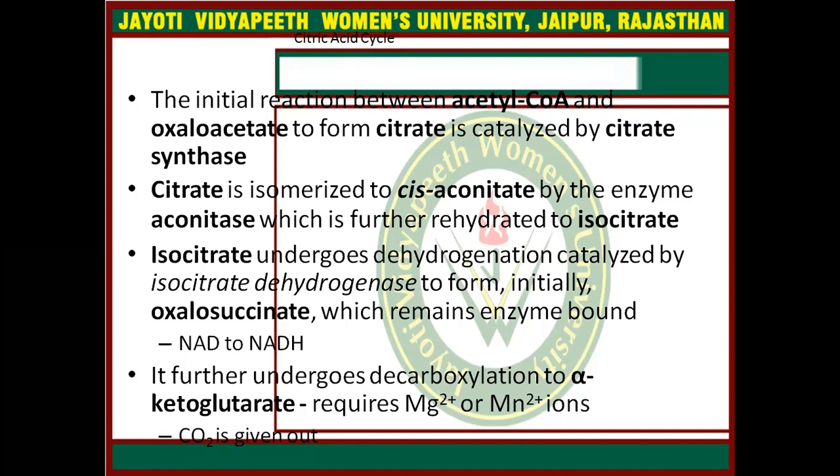Isocitrate then undergoes dehydrogenation catalyzed by the isocitrate dehydrogenase enzyme to form initially oxalosuccinate, which remains enzyme bound, with NAD reduced to NADH. It further undergoes decarboxylation to alpha ketoglutarate, which requires Mg2+ or Mn2+ ions, and carbon dioxide is given out.